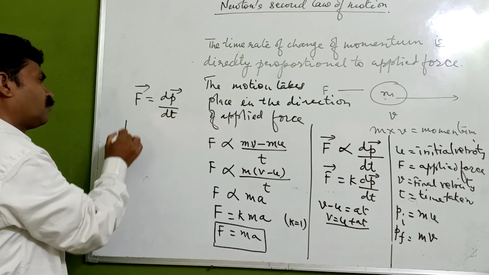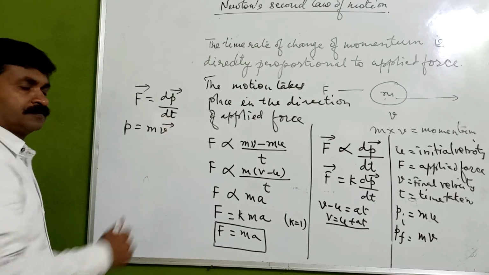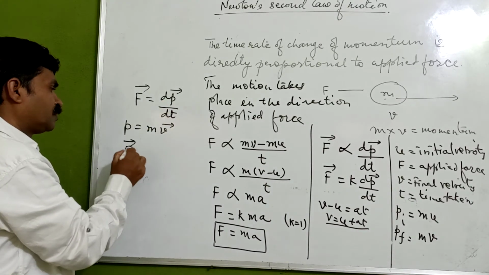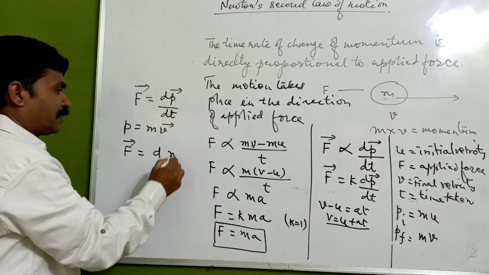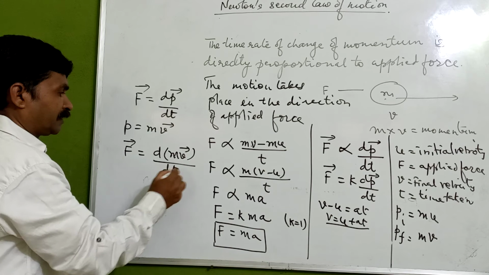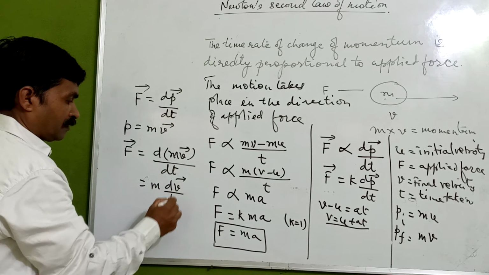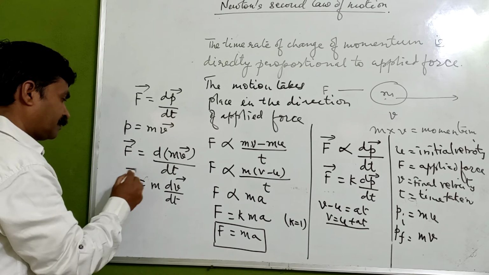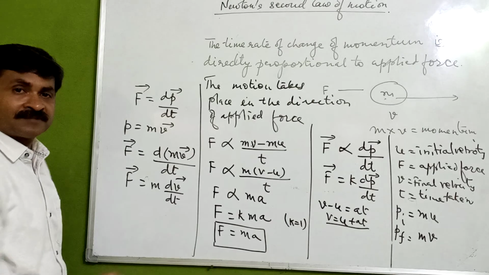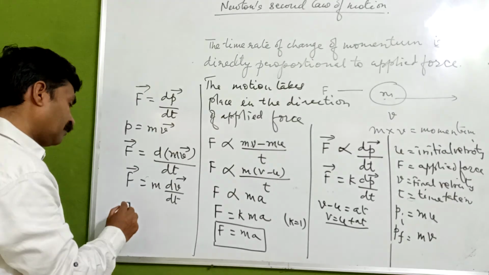This we can get through dp by dt, or we can say using differential calculus we can get this relation also, force is equal to mass into acceleration. Okay, so here we can go in two different ways. If you take it from the definition point of view, you can go up to this and finalize it.